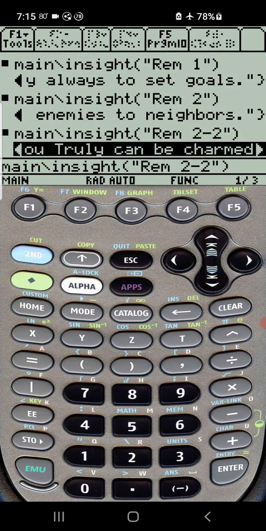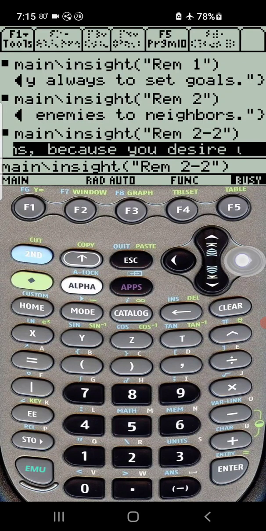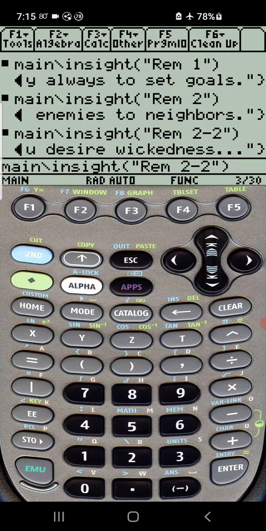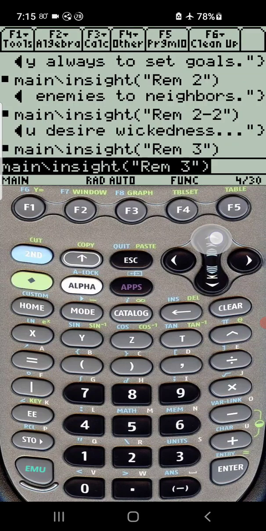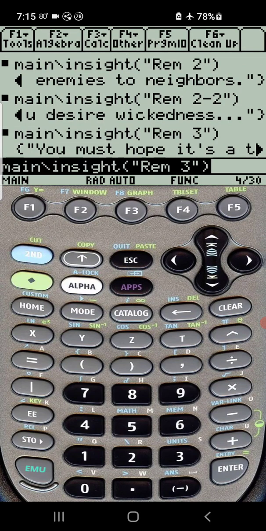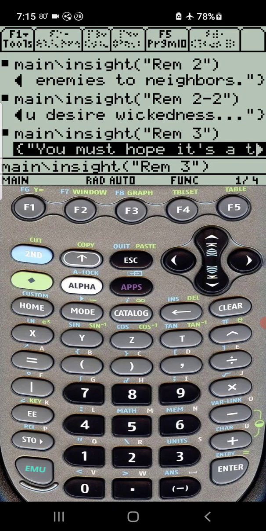Let's see if this one has clarity. I must be charmed by math. I must rely on my past to pursue my passions because I desire wickedness. This one also does not have clarity. So let's try number 3. If it ever goes up too high, you can push escape and then go up 1. I'm going to teach you how to speed things up, like how I sped up through there.